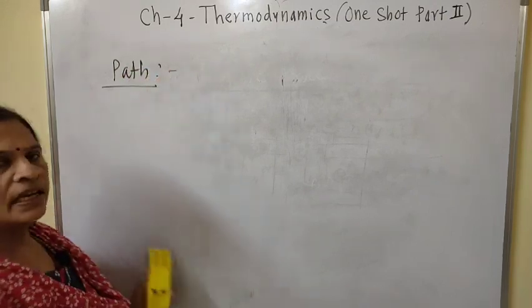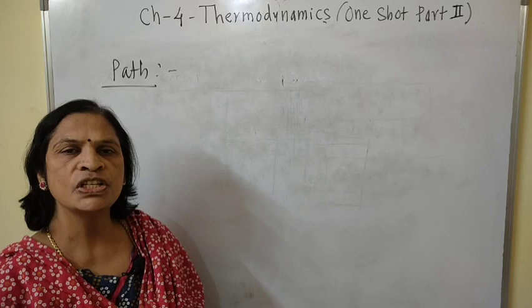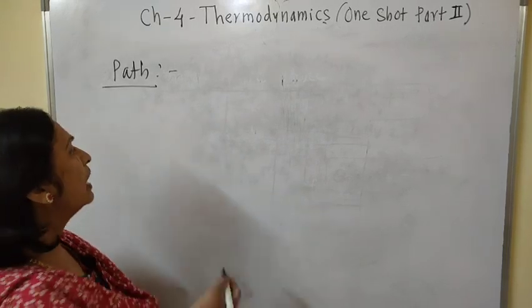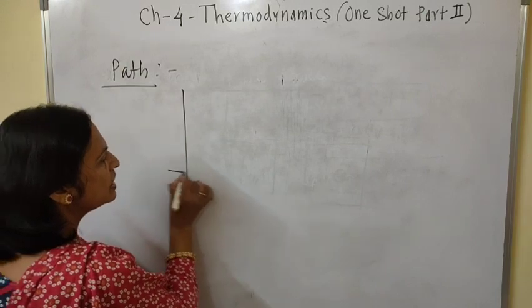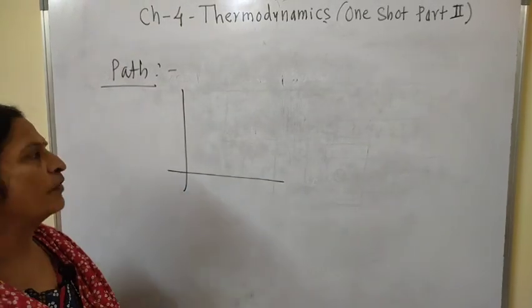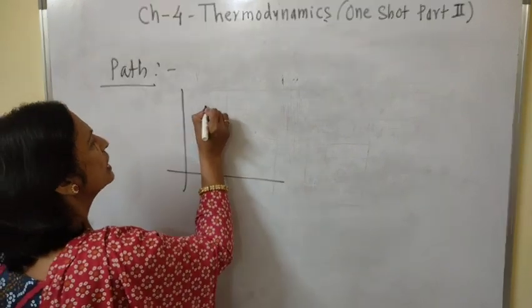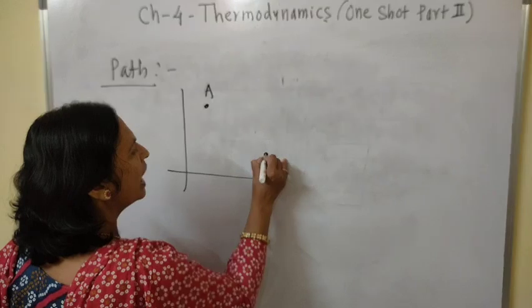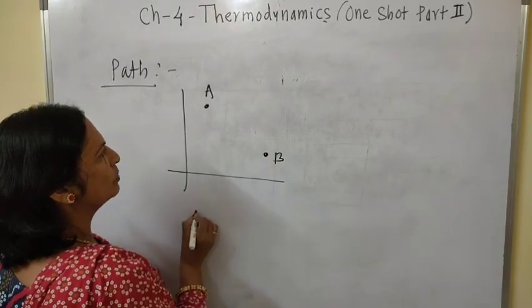When there is a change in the system from the initial state to the final state, the system goes through some intermediate series of changes. Suppose A is the initial state and B is the final state of the system.